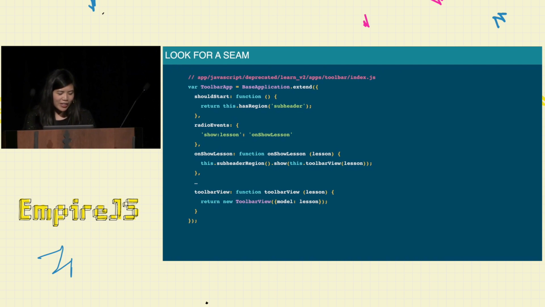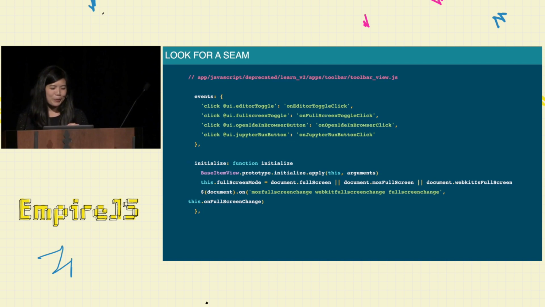Yeah, this is pretty standard. It has functions for which to start. It's paying attention to that show lesson event that I mentioned earlier, and it just renders the toolbar. Cool. However, when we looked closer, it's actually responsible for doing a lot more than we initially anticipated. And no matter how hard we kept looking for the seam, it wasn't quite working. So we time-boxed our efforts, and we decided it wasn't quite the right time to rewrite the whole thing.